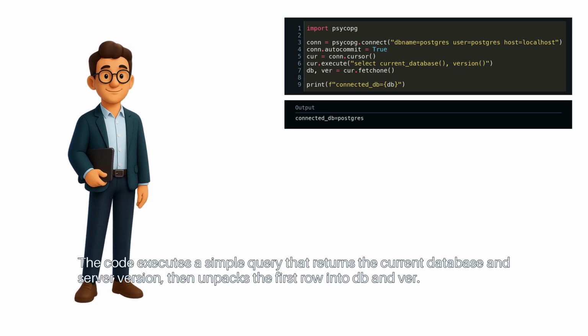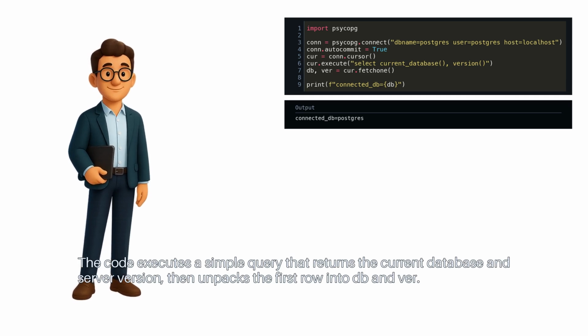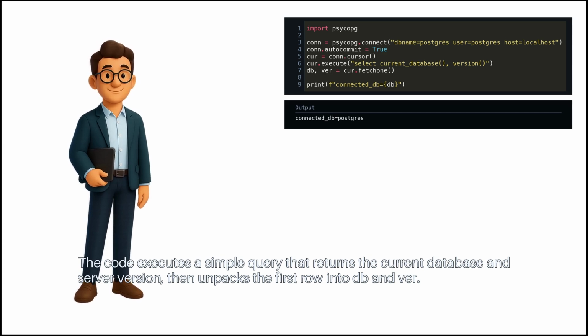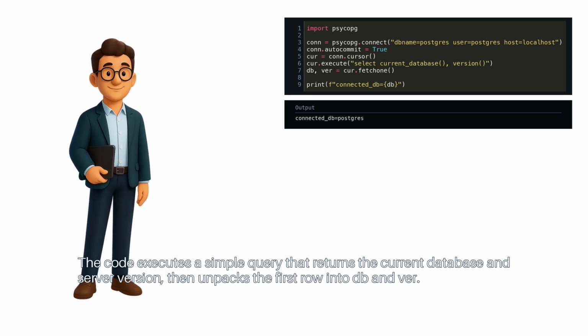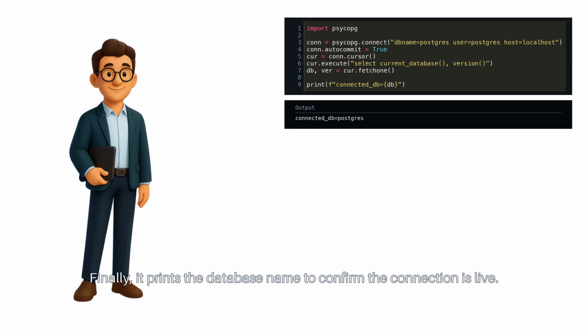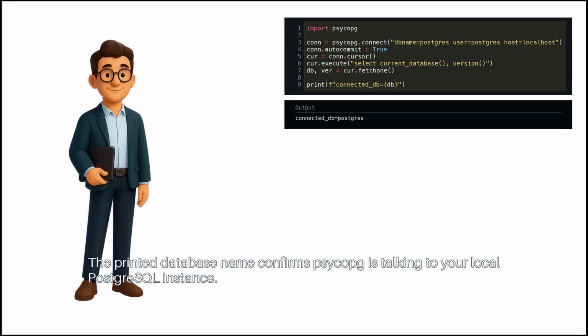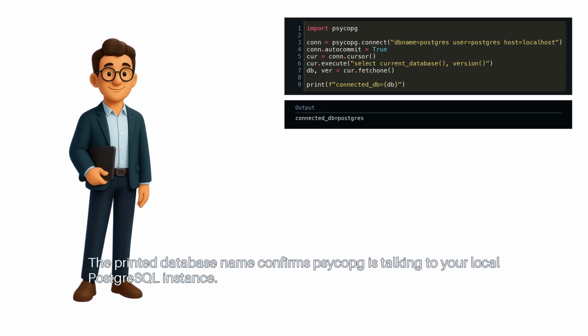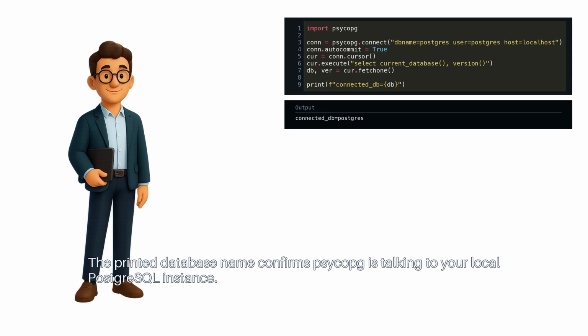The code executes a simple query that returns the current database and server version, then unpacks the first row into db and ver. Finally, it prints the database name to confirm the connection is live. The printed database name confirms psycopg is talking to your local PostgreSQL instance.